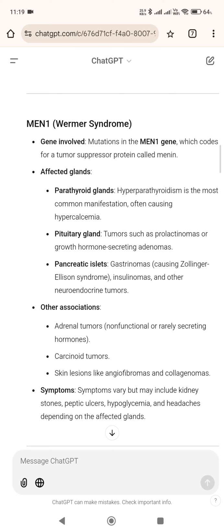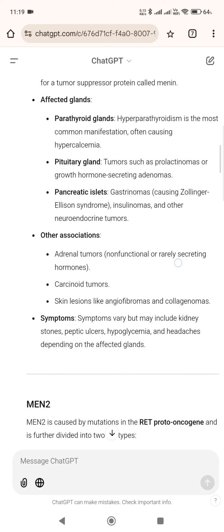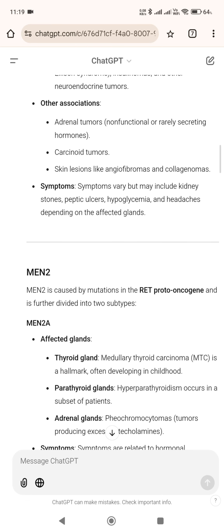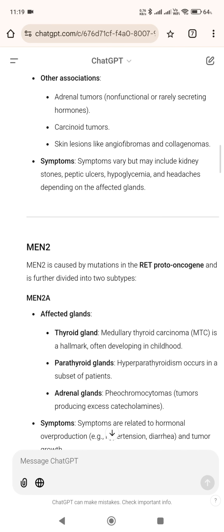Other associations: adrenal tumors, non-functional or rarely secreting hormones. Carcinoid tumors, skin lesions like angiofibromas and collagenomas. Symptoms: symptoms vary but may include kidney stones, peptic ulcers, hypoglycemia, and headaches depending on the affected glands.